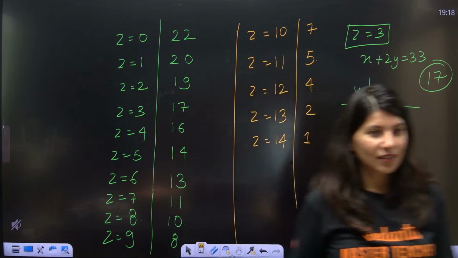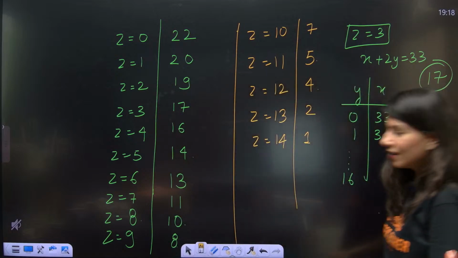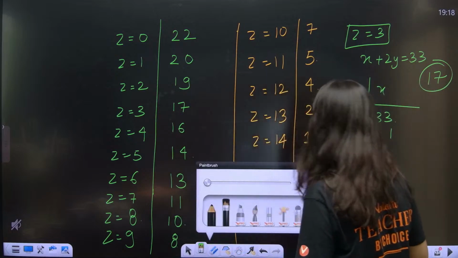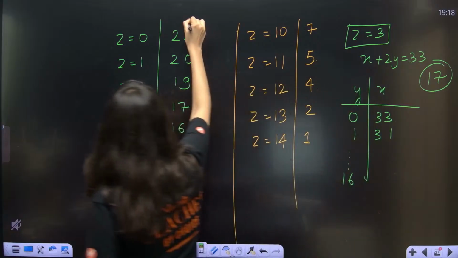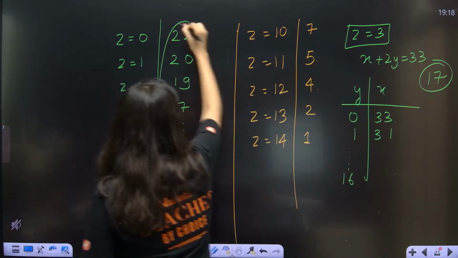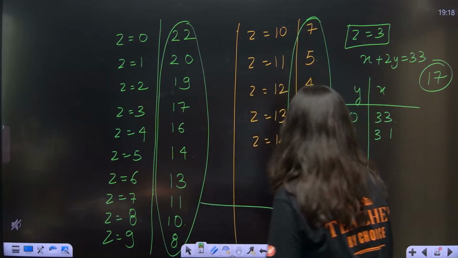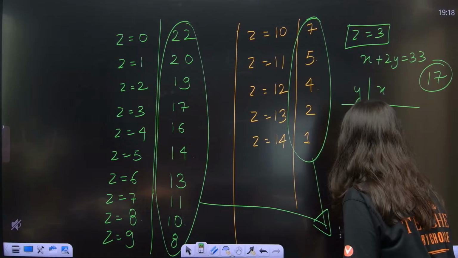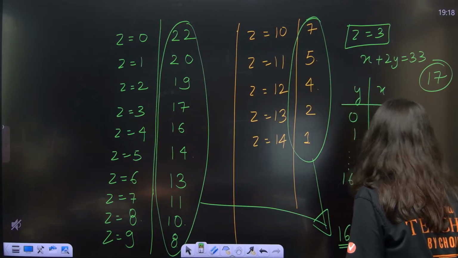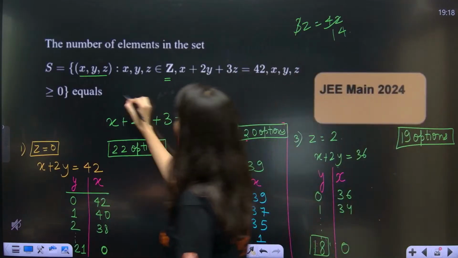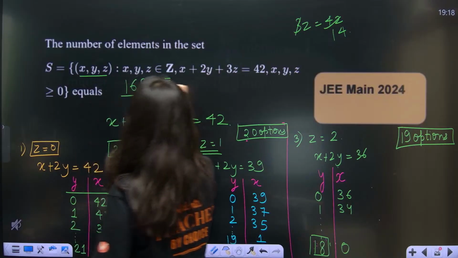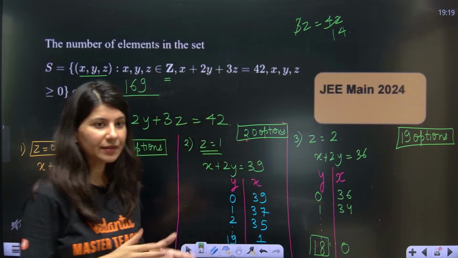Alrighty. Clear? If you do the total, if you do the math, just make sure that you are adding this and this. So if you add, what will you get? Anybody in the chat box? You will get 169 as the answer. So this is 169.